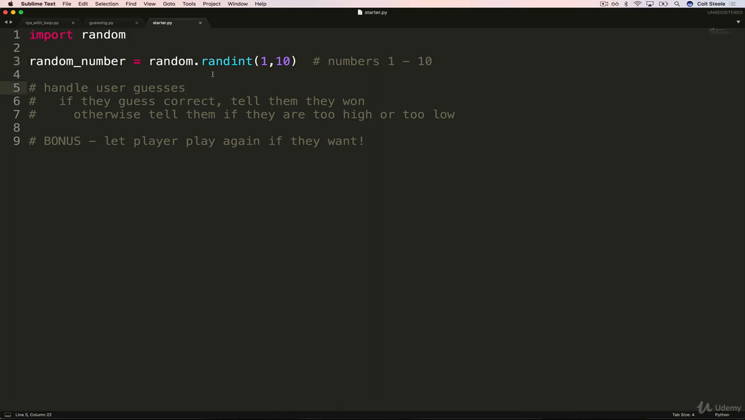You'll need to use a loop to continue asking for guesses while they are wrong, while the user has not guessed the random number. And as a bonus, you don't have to do this, but it's good practice to keep playing if the user enters Y after the game is over, and to break out, hence you can use break, if they type N. So there's a couple ways of structuring this, but you'll need to use at least one loop and a couple conditionals. All right, so in the next video, we'll go over a solution.